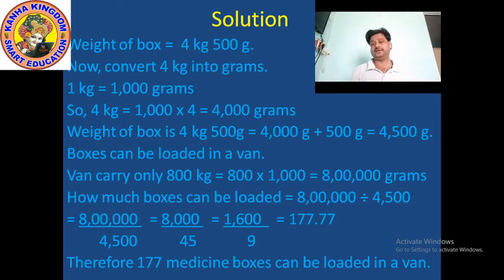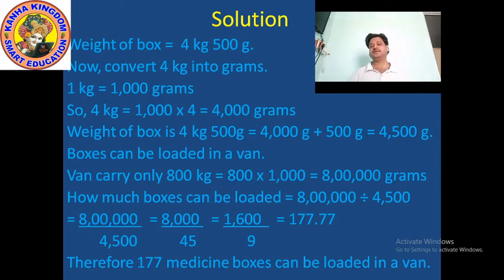Now, how much is loaded? One box weighs 4,500 grams, and the capacity of the van is 8,00,000 grams, that is 8 lakh grams. So here what we have to do is divide. When we find the capacity, we have to use the division method.